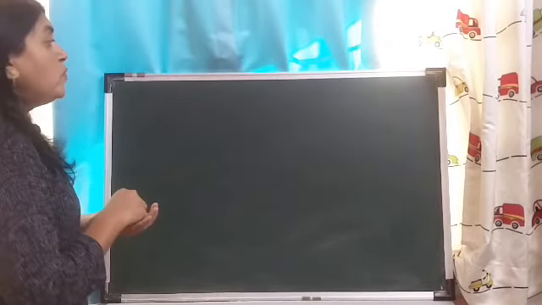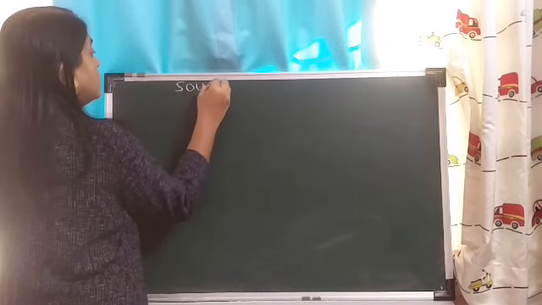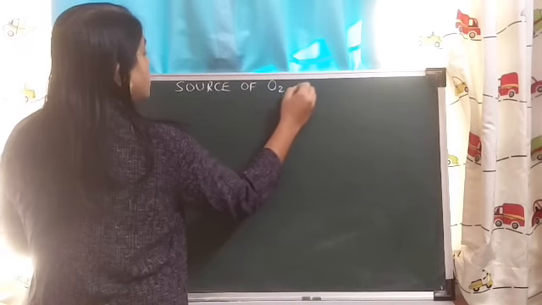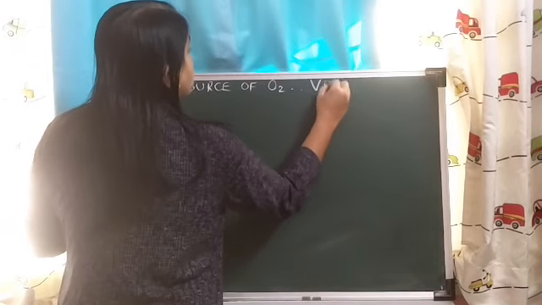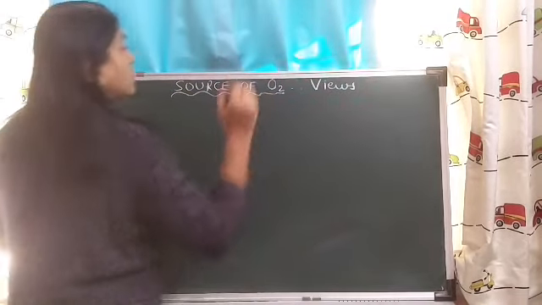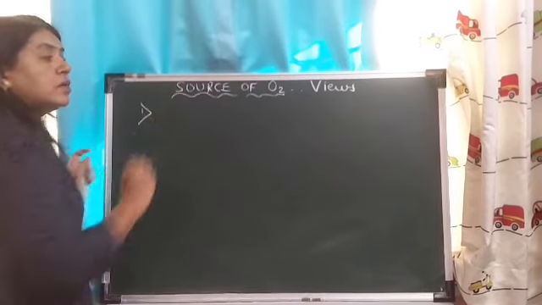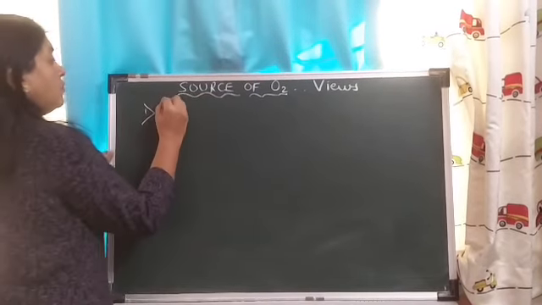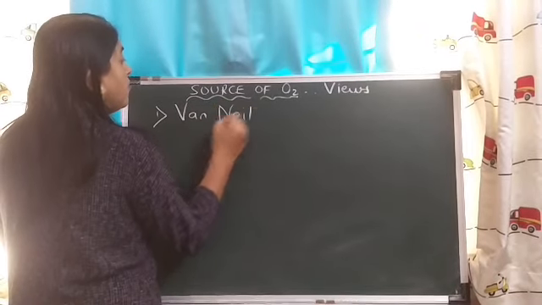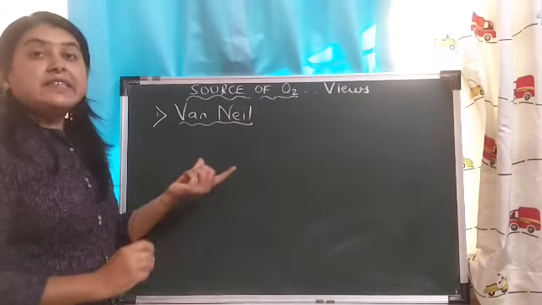So now, some more scientists' views regarding the source of oxygen. Source of oxygen and different views by different scientists. So the first scientist was Van Niel. Van Niel, very, very important. Now, what did Van Niel say?